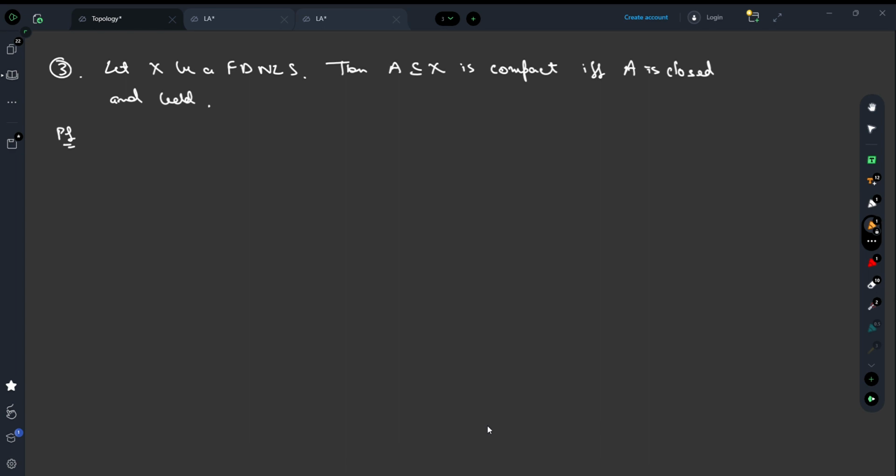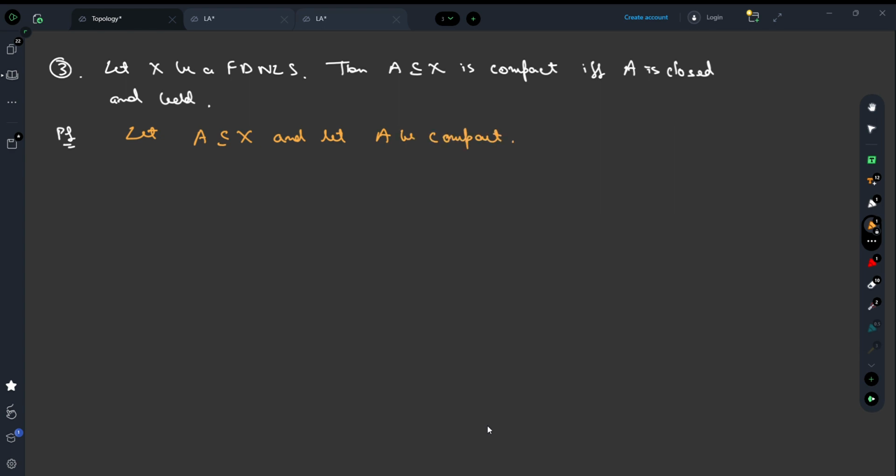Let A be a set in X, and let A be compact.